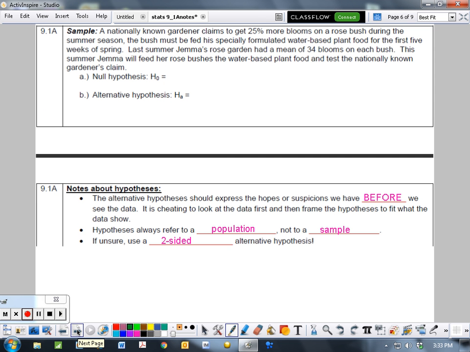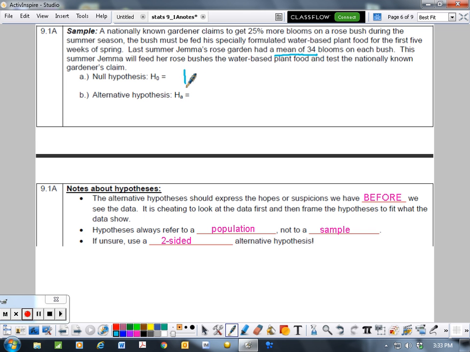A nationally known gardener claims to get 25% more blooms on a rose bush during the summer season. The bush must be fed his specially formulated water-based plant food for the first 5 weeks of spring. Last summer, Gemma's rose garden had a mean of 34 blooms on each bush. This summer, Gemma will feed her rose bushes the water-based plant food and test the nationally known gardener's claim.